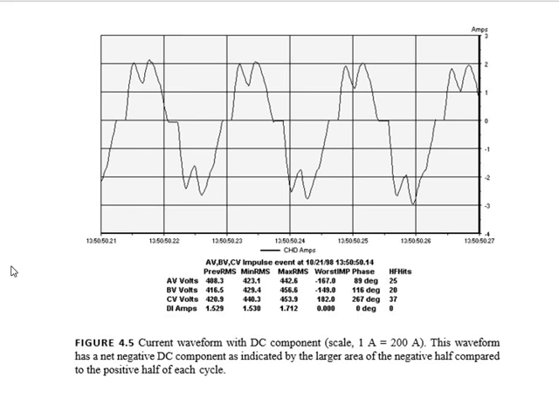Net negative DC component, as indicated by the larger area of the negative half compared to the positive half of each cycle. So this is the positive half and this is the negative half, and we can see that this negative half is greater than this positive half.